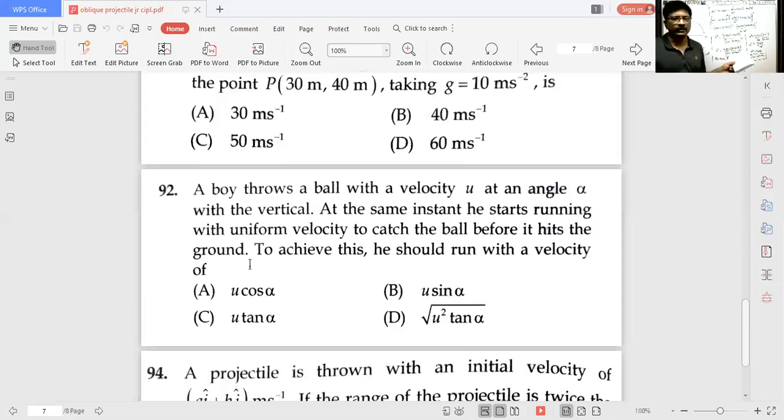Lakshmi Pramod, I already explained why 45 degrees. To cover this much distance, for the given speed to have the more distance traveled along the horizontal direction, the angle of projection must be 45, because for the given velocity to have the maximum range, it is 45 only. Right. Next problem.